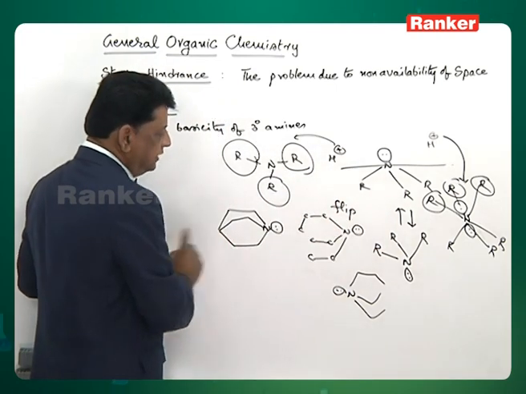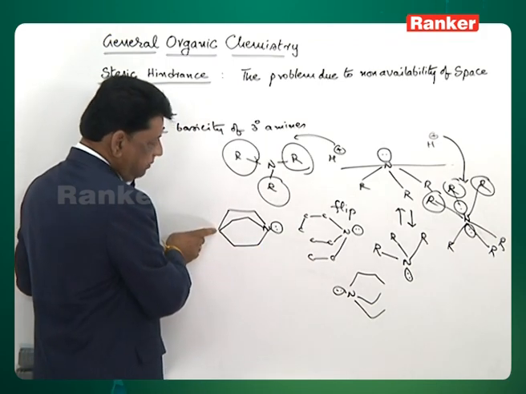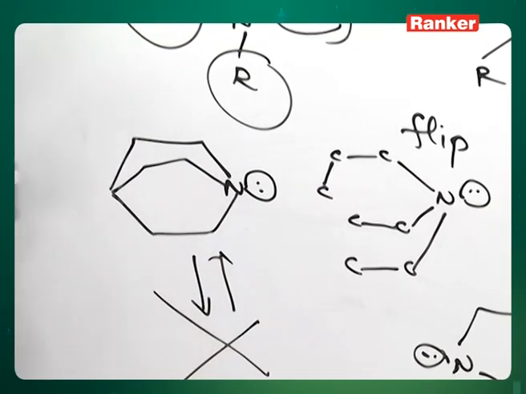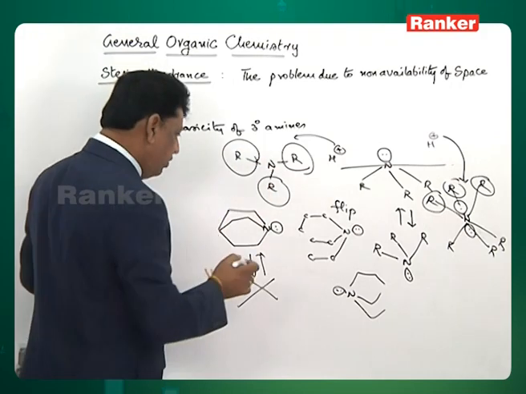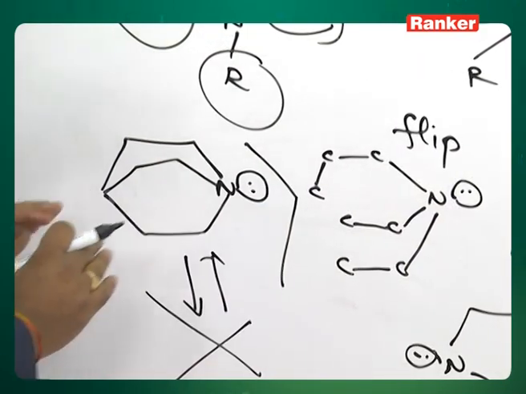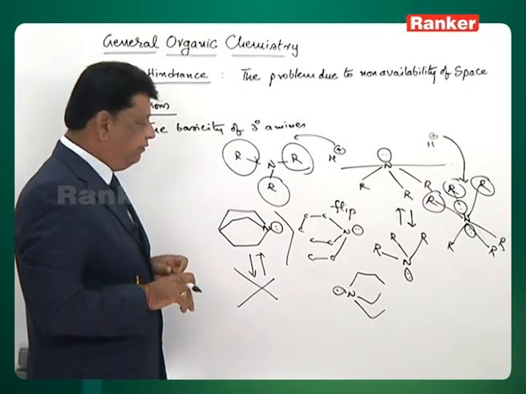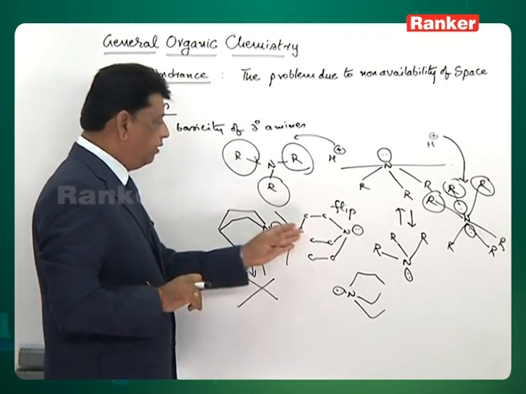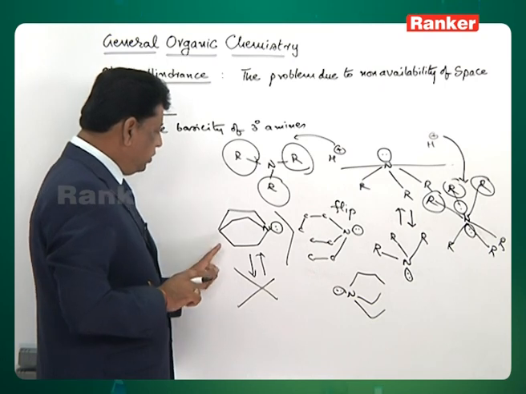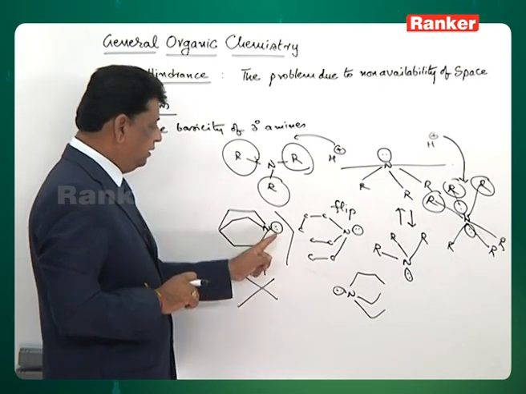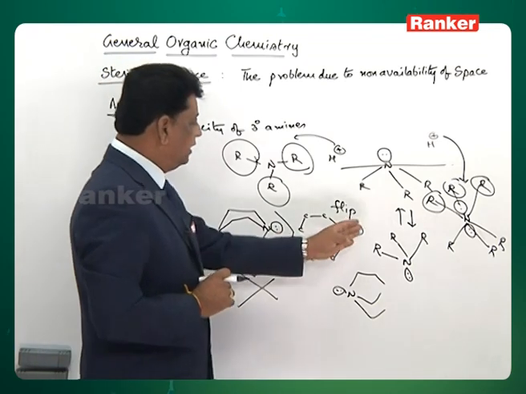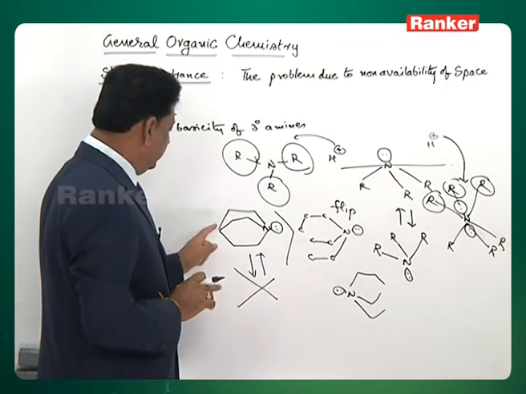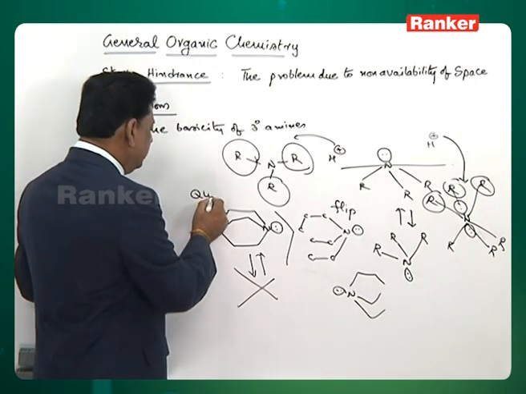Whereas here, all these alkyl groups are attached to a common carbon. So in this case there is no flipping. Flipping is not possible, so permanently a lone pair is there. Therefore it is found that this particular amine is more basic than that. How is it so? We cannot take the help of the inductive effect, because the inductive effect is the same. Only the steric hindrance matters. There is no steric hindrance here because there is no flipping, and the cloud is permanently exposed. Here the cloud is shifting from this side to that side, so the steric hindrance is really coming. This particular ring also has a common name, quinuclidine.